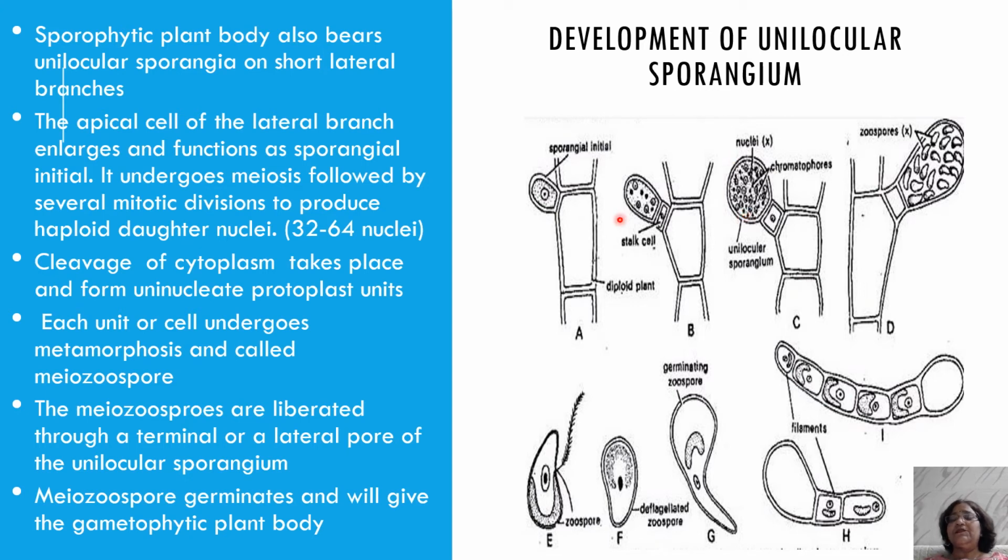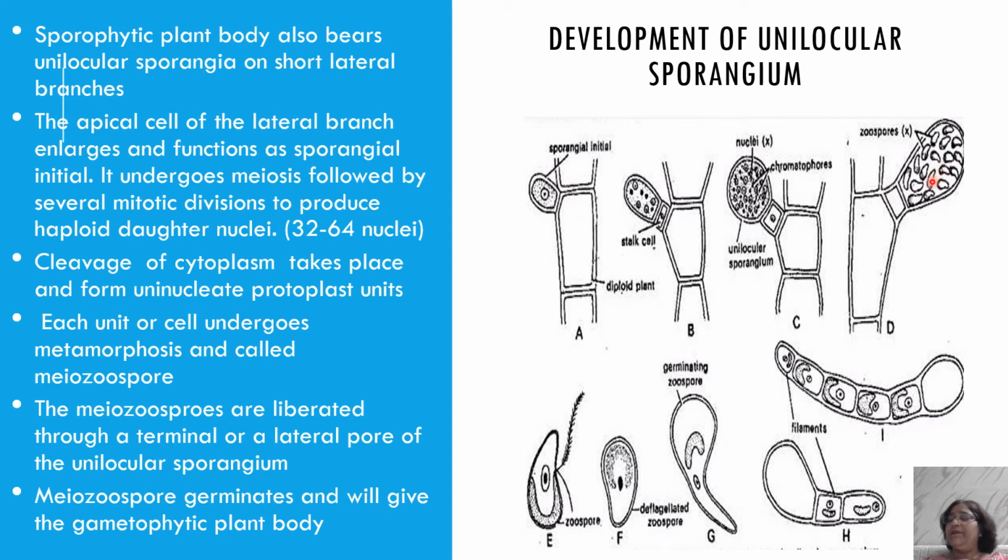Then each nucleus will be surrounded by a mass of cytoplasm, the protoplasm, and then at the time of dehiscence, the apical or terminal pore will be formed, and these zoospores will be liberated from the unilocular sporangium.